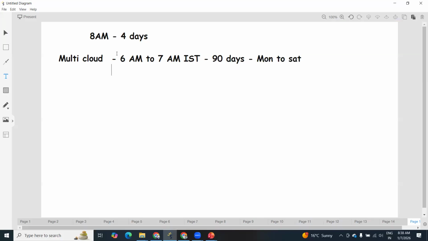Then AI DevSecOps, 7 a.m. to 8 a.m., 60 days, Monday to Saturday.